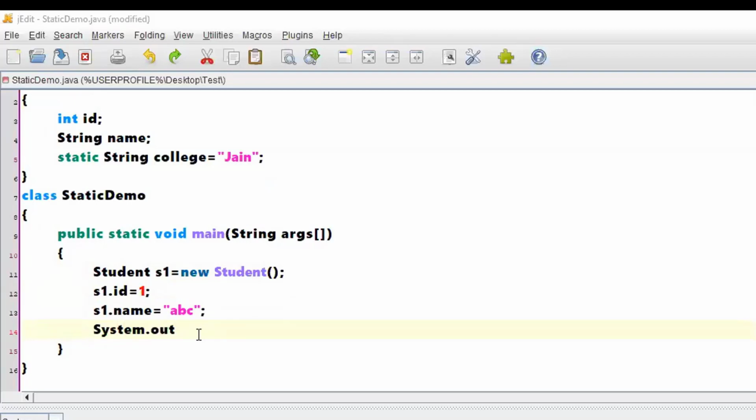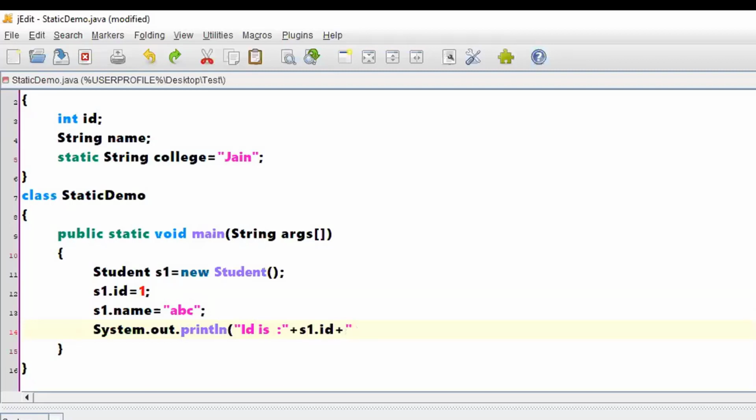System.out.println. So let me just print whatever is the content of that particular student. I'll print all the three values. ID is space colon double quotes plus S1.id.